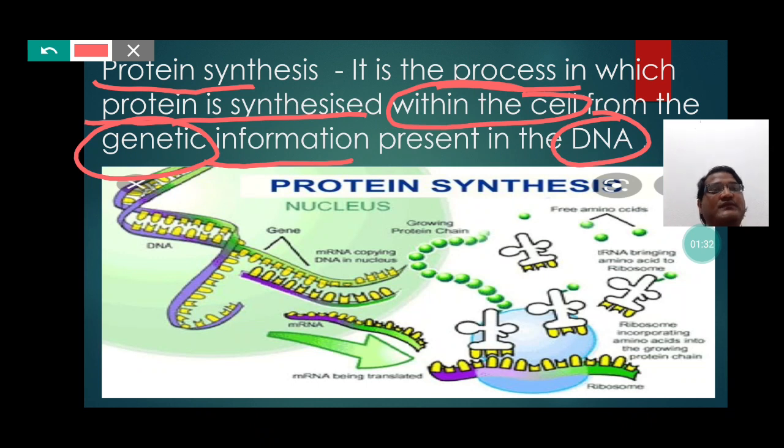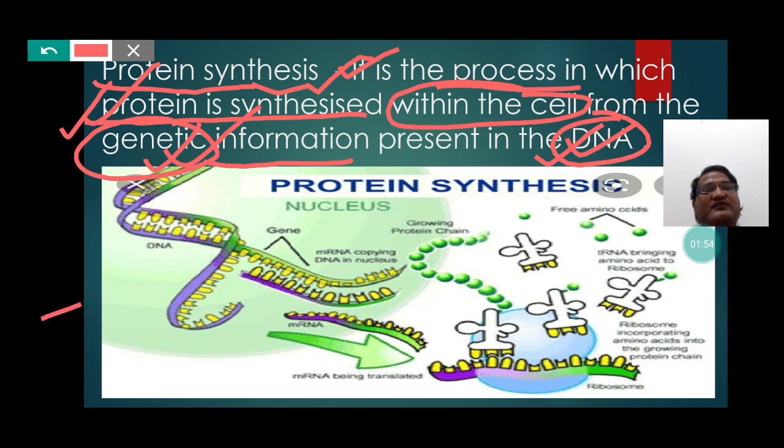So, students, the information for the protein is present in the form of genes on the DNA, and this conversion of genetic information for the protein synthesis from the DNA is called protein synthesis.